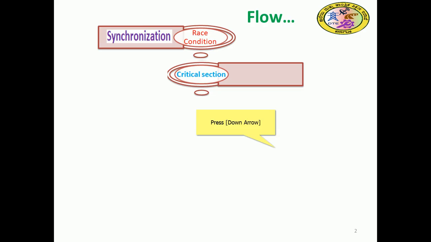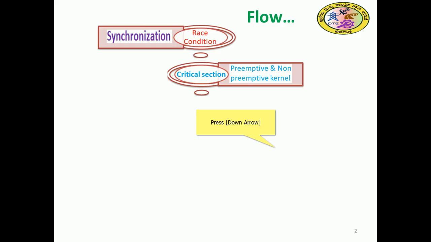Any process that wants to enter the critical section should first take permission, right? Any process that wants to enter the critical section of its process area should take the permission of all the other processes, so that the other processes may not compete to enter the critical section. They will stay silent, understanding that some process is already in the critical section in view of modifying the shared variable, right? So that is a critical section.